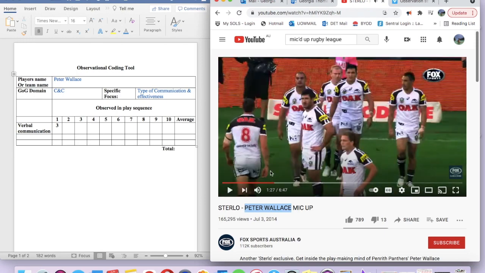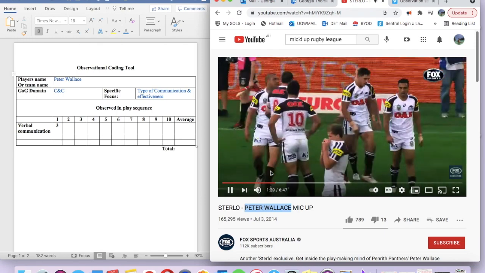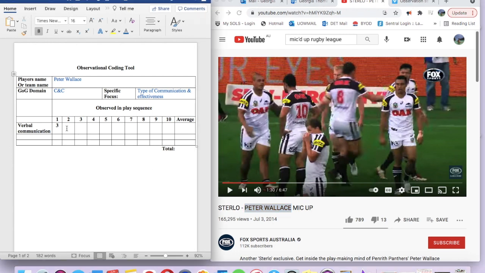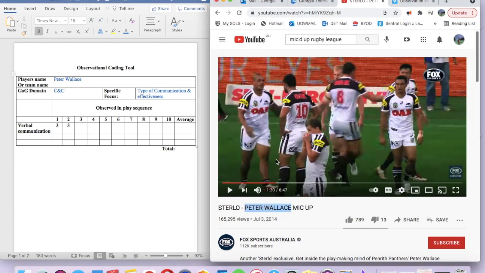Alright, so that one there. So there you can see Peter Wallace talking to the winger that dropped the ball, telling him to catch first, alright? So that would be an instructional statement used by Wallace there, and we'll give that a 3. It's not highly effective there, but he's not saying it in a malicious way. He's really just motivating him to keep going and next time hopefully catch the ball. So we continue on.